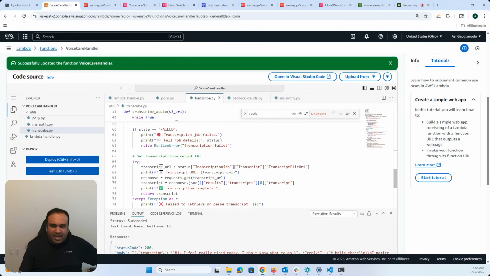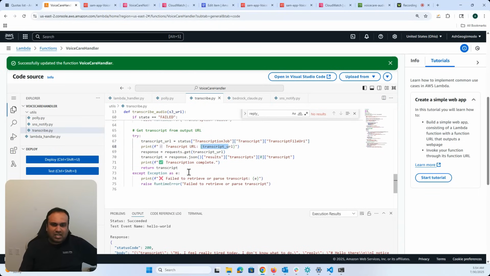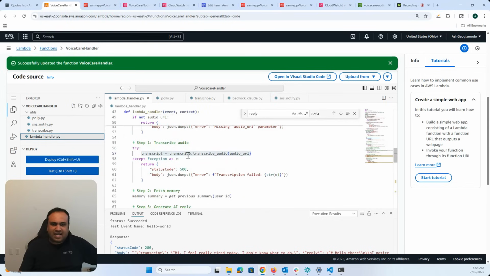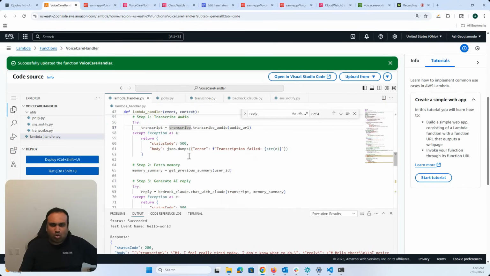And after I'm done with that, you can see here that I'm going to have a transcription job, and within that, the transcript. And from the voice, we are going to get the file URI. And once I get the file URI, I'm going to put it up to be ready to be transcribed again. All right. So these are the main steps. And you can see here that the file URI that I'm going to get is what is going to be uploaded to S3. The next thing, after getting the transcript, I'm going to get the previous summary from DynamoDB.